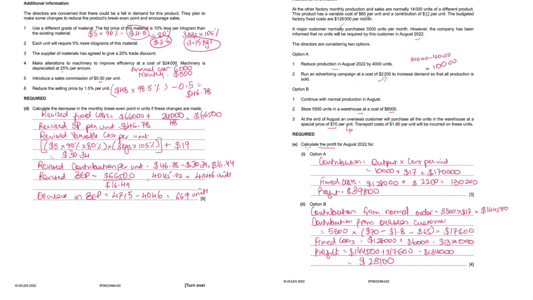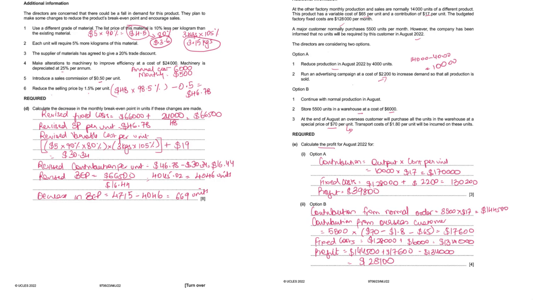I think we can give advice that option B is better, but the only thing that has to be taken care of is that the existing customers are not aware of the deal with the overseas customer. That has to be kept in mind. That's the advice you can write.